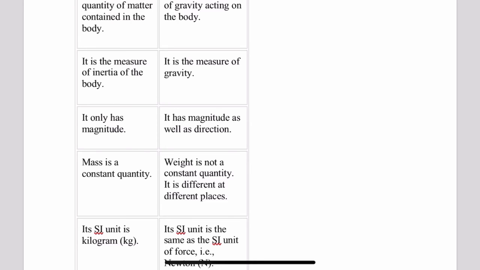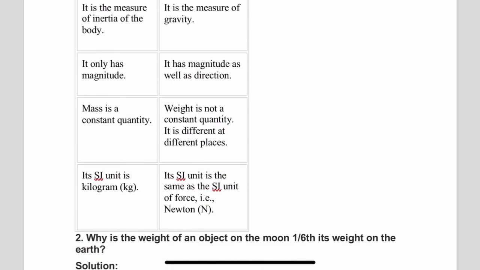Now next point is of SI unit. SI unit of mass is kilogram, and SI unit of weight is Newton, that is of force.